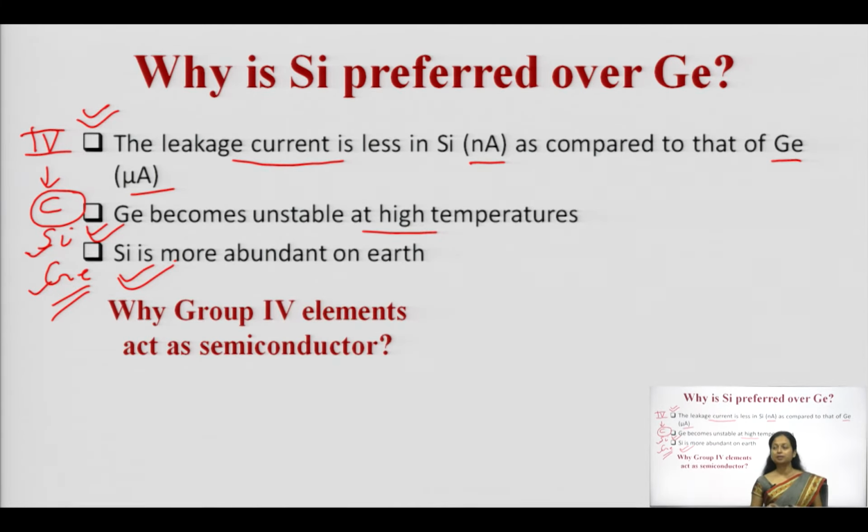Now, one question may come into your mind: why only group 4 elements act as semiconductors? Why not 5? Why not 3? This is a very important question you may be asked a number of times.